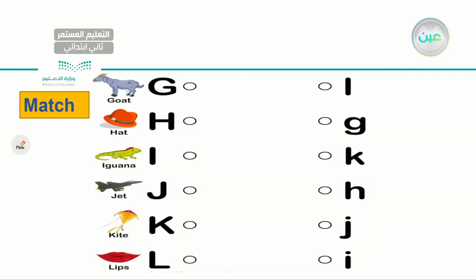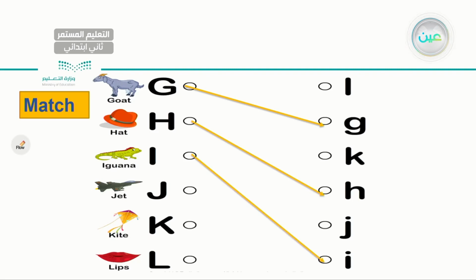Let's do the same for the next group of letters here. Again, to your left, I have the capital ones. To your right, I have the small ones. Let's start. I have G as in goat. Where is the small g? That's a small g. Very good. Next letter, I have H, small h. Very good. I have an I.